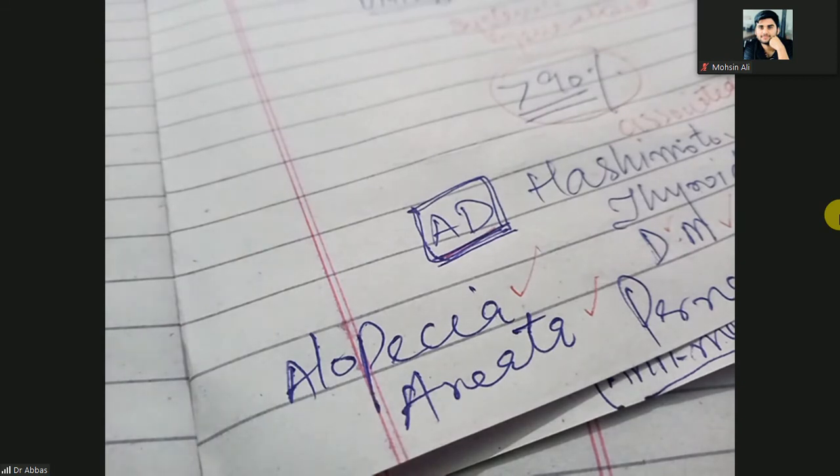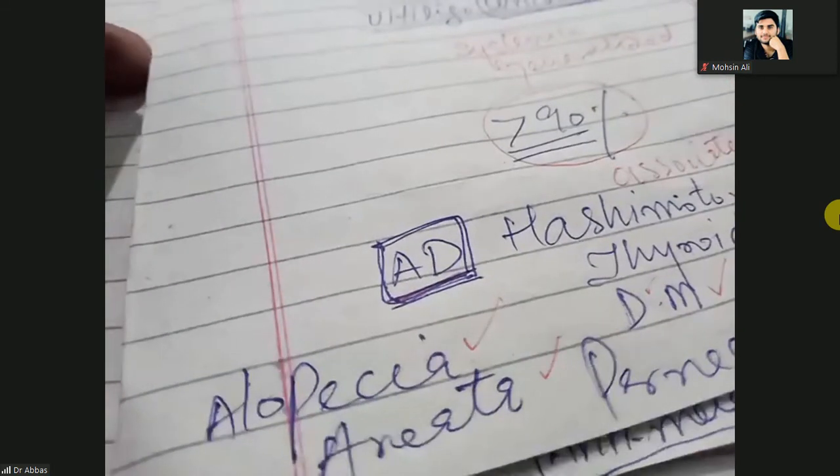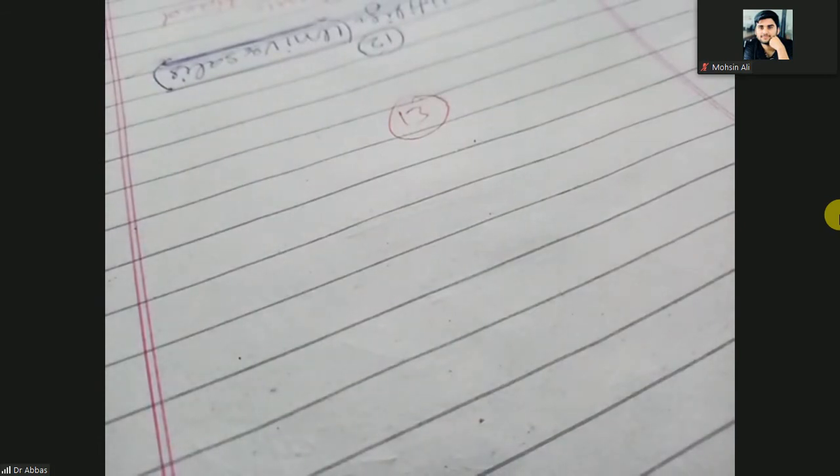So next one is how will you diagnose vitiligo? It means on the basis of the medical history, how will you diagnose it? Most commonly on the basis of the symptoms.